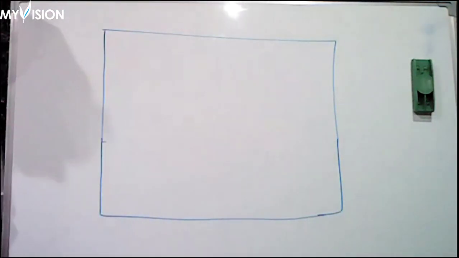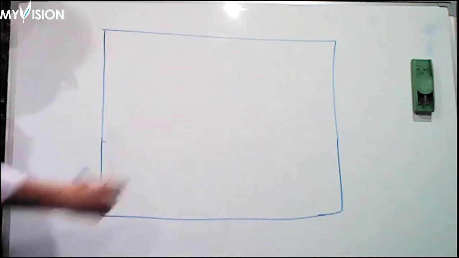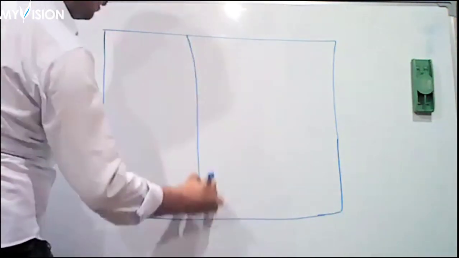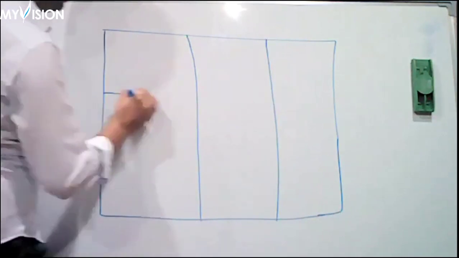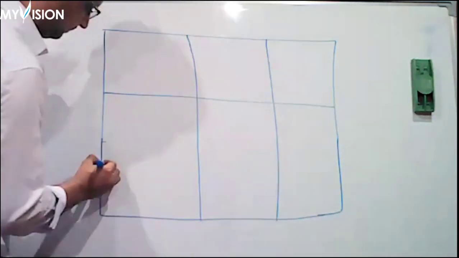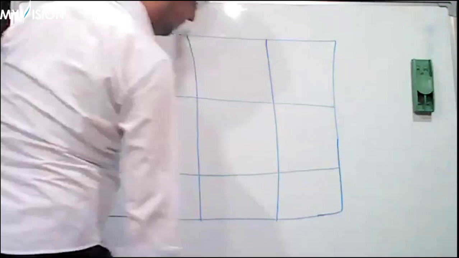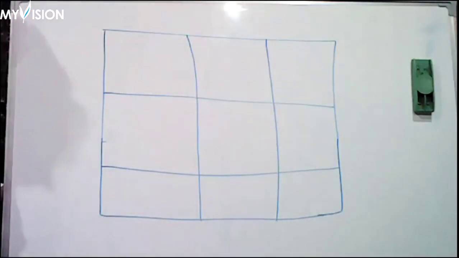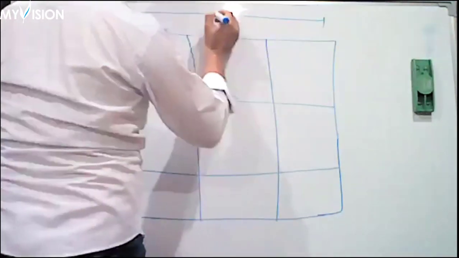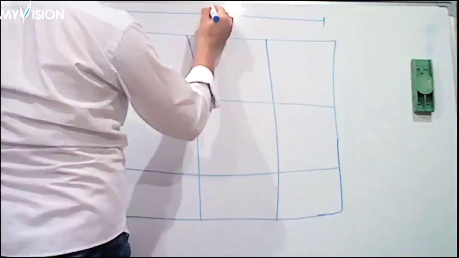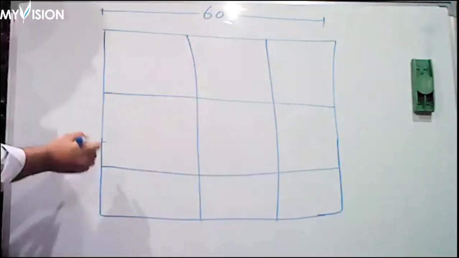This is your project, if you remember. These are the panels of the slab. This dimension is 60 feet.